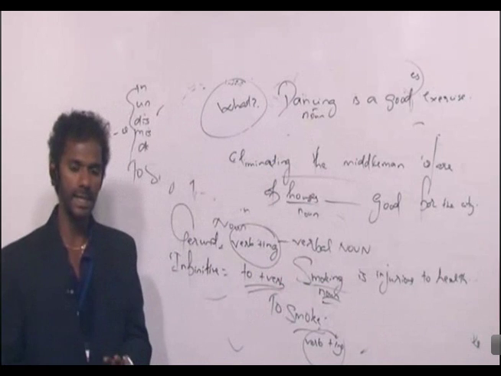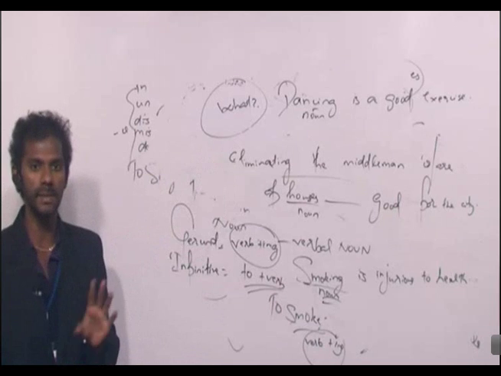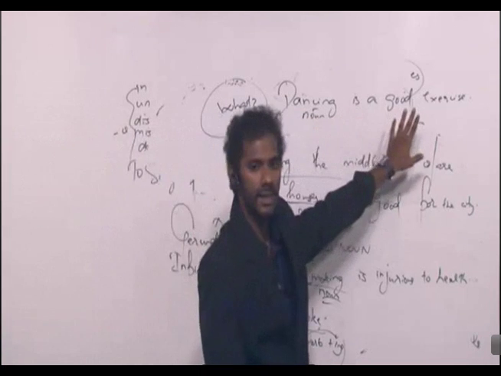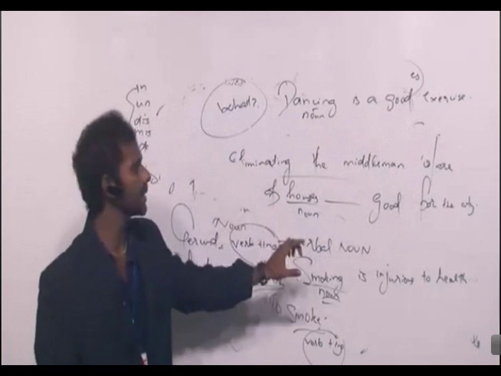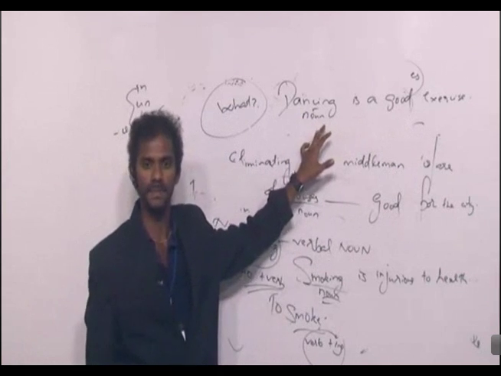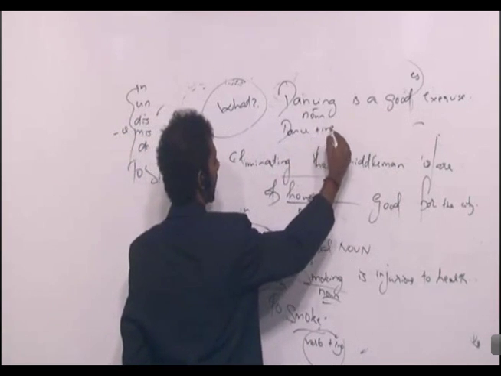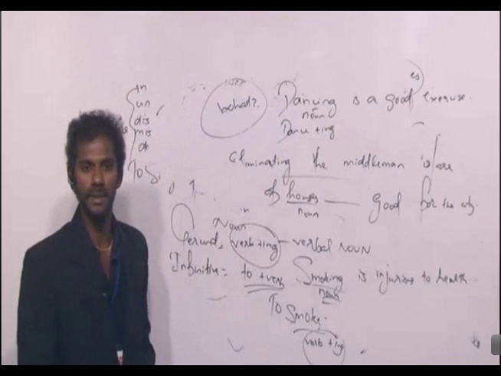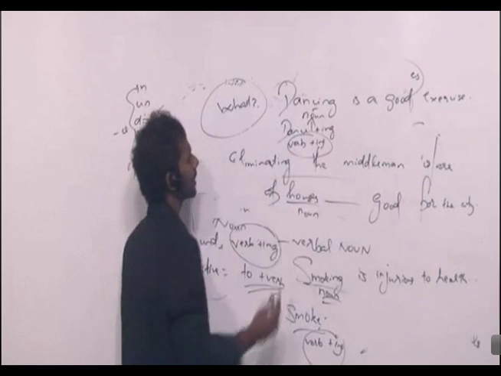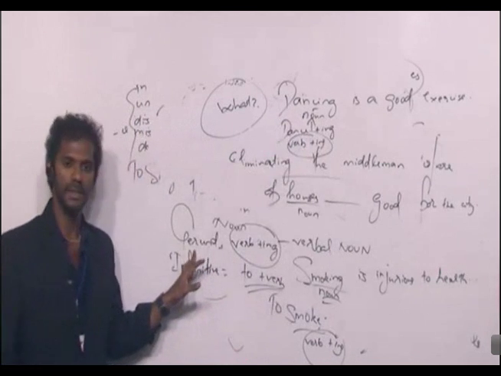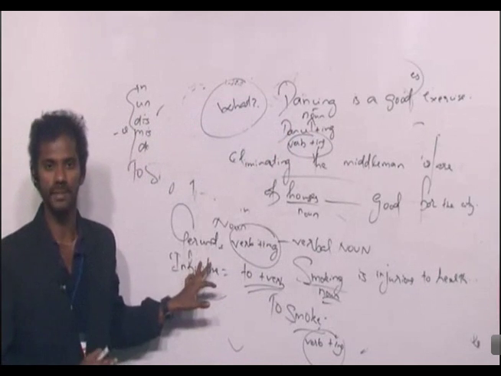Because, as I said, to find out the noun, ask the question word what. If you're getting the answer to the question what, that becomes a noun. What is a good exercise? Dancing. So dancing becomes a noun here. Dancing is dance plus ing. Dance is a verb. So verb plus ing acting as a noun, so dancing is termed a gerund. Clear?